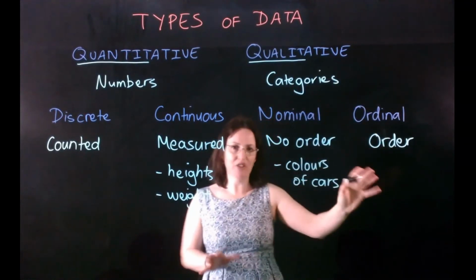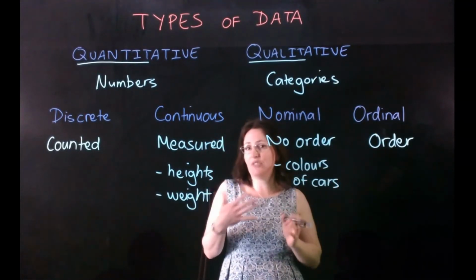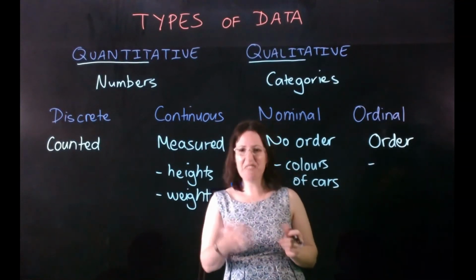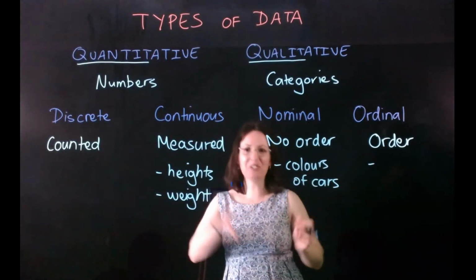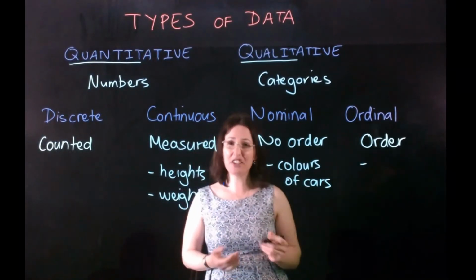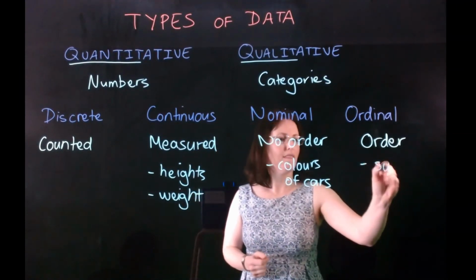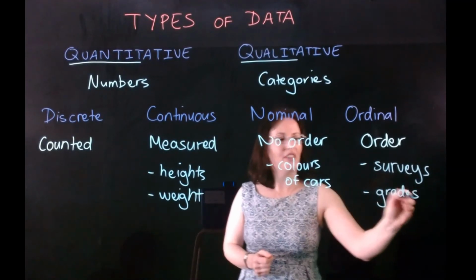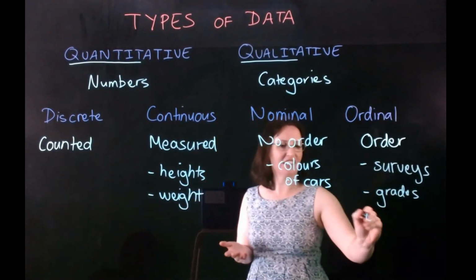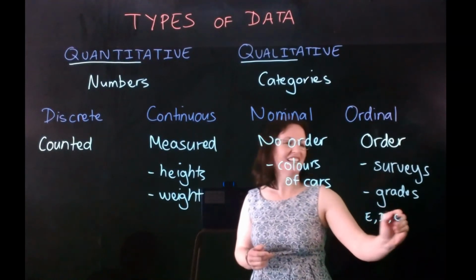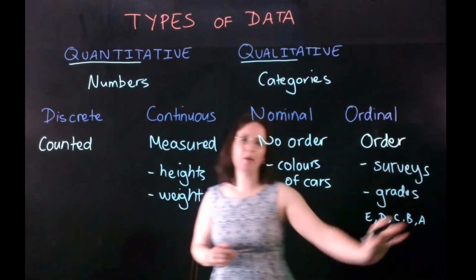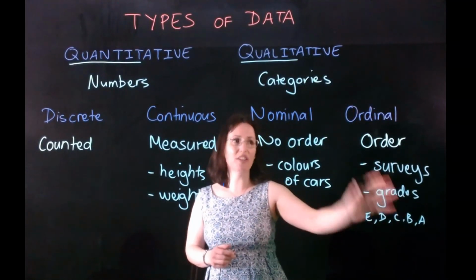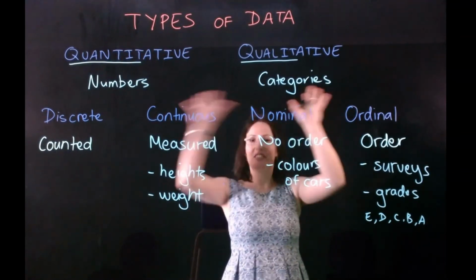And then things that do have an order. Things like when you do a survey, and you might be surveying the quality of food at the canteen from poor, average, good, very good. We could class that as surveys having an order. Or your grades at school. When you get your term grade, you could get grades like E, D, hopefully not, C, B, and A. So that type of data, your grades, involves categories, but categories that are in an order, so that's called ordinal data.